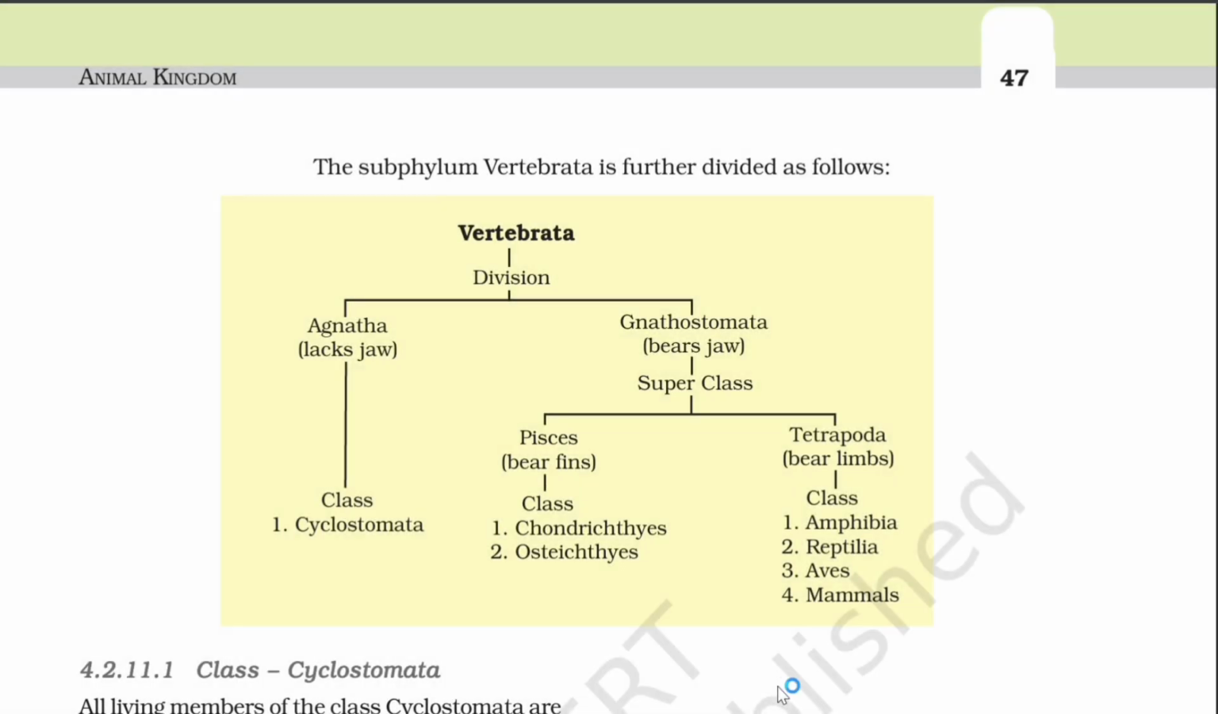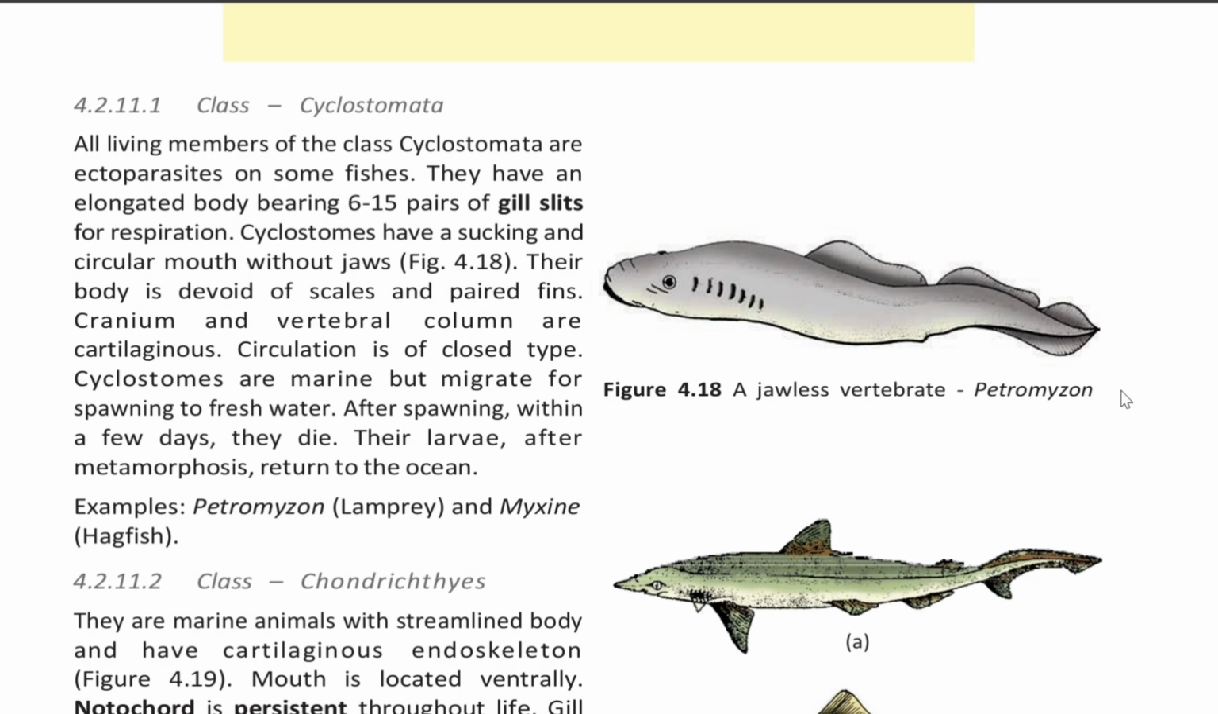The subphylum Vertebrata is further divided as follows. Vertebrata divisions are Agnatha and Gnathostomata. Agnatha lacks jaws, and its class is Cyclostomata. Gnathostomata bears jaws, and its superclasses are Pisces and Tetrapoda. Pisces bear fins, and their classes are Chondrichthyes and Osteichthyes. Tetrapoda bear limbs, and their classes are Amphibia, Reptilia, Aves and Mammalia.